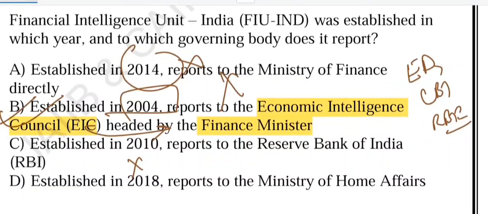Option D says 2018, reporting to the MHA. This is again wrong. MHA deals with internal security, but FIU-IND is specifically tied to the Ministry of Finance and reports to the Economic Intelligence Council. Option B is the correct one.